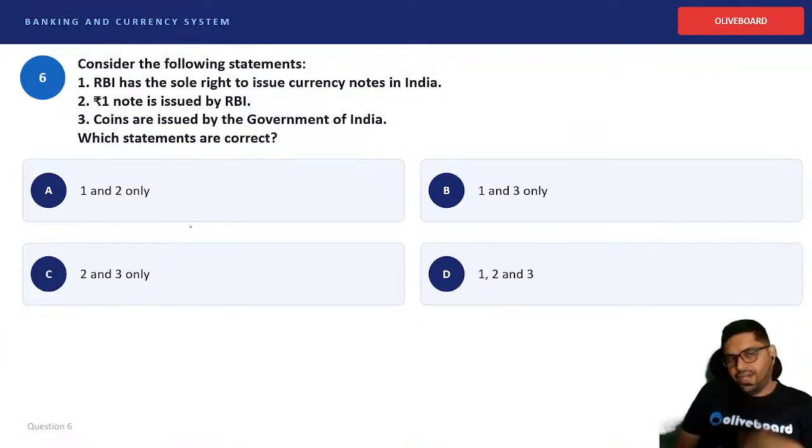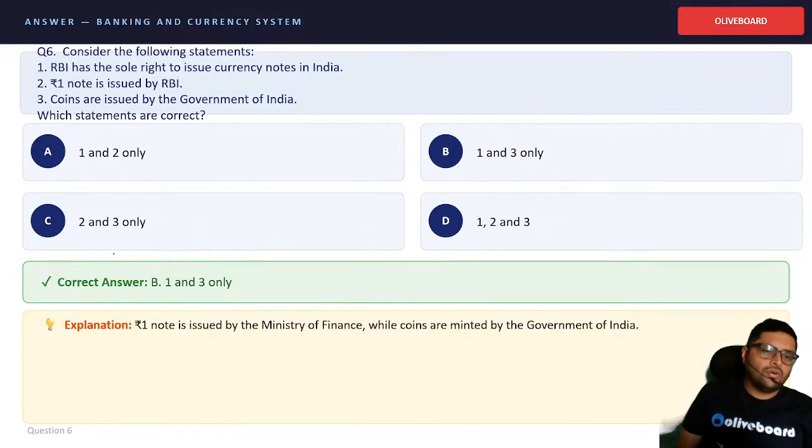So, statement problem. RBI has the sole right to issue currency notes in India. The 1 rupee note is issued by RBI. Coins are issued by the government of India. Which of the following statements are correct? So, 1 and 3 are correct. The 1 rupee note is not issued by RBI. It is issued by the Finance Secretary.